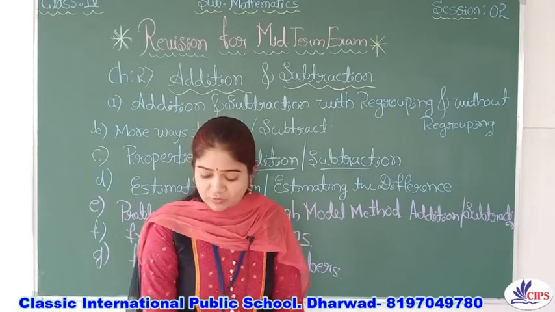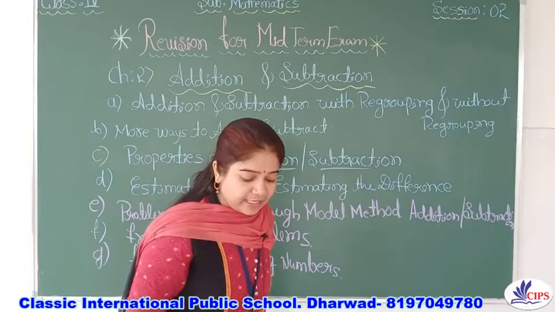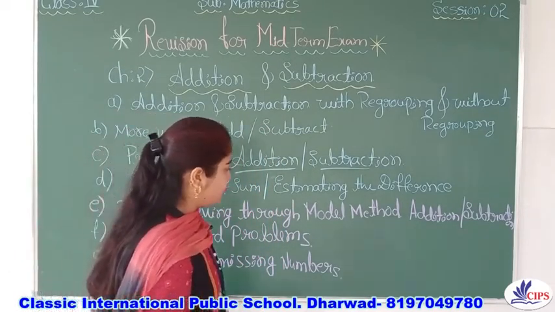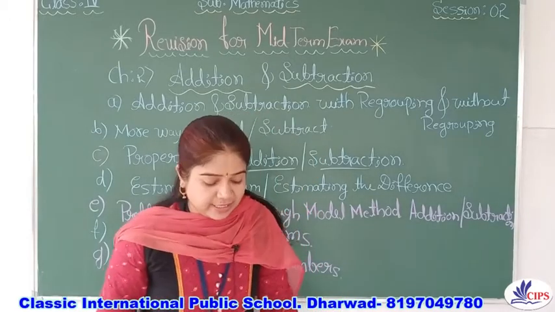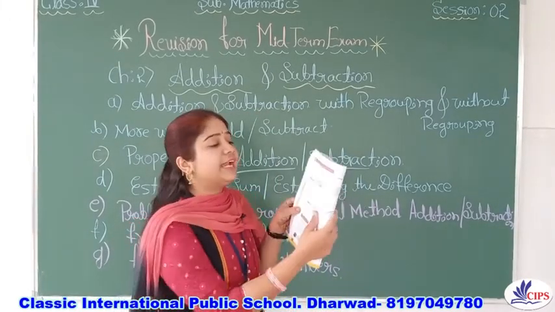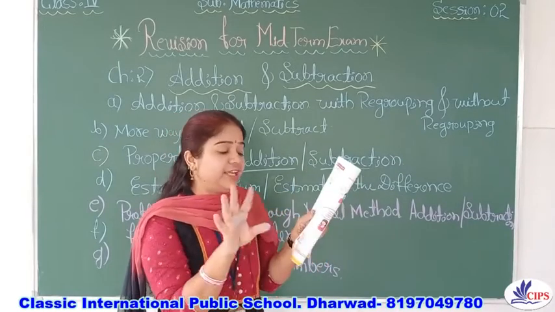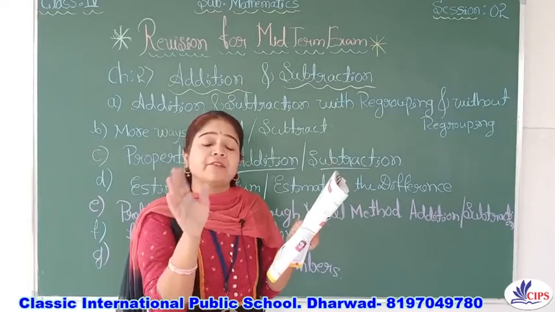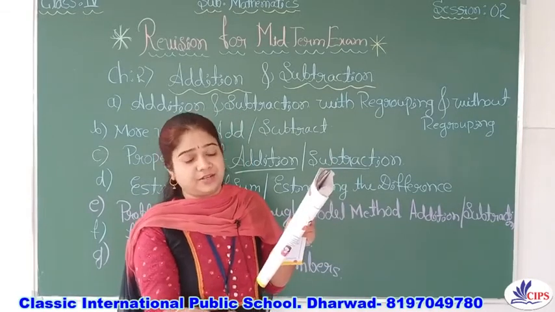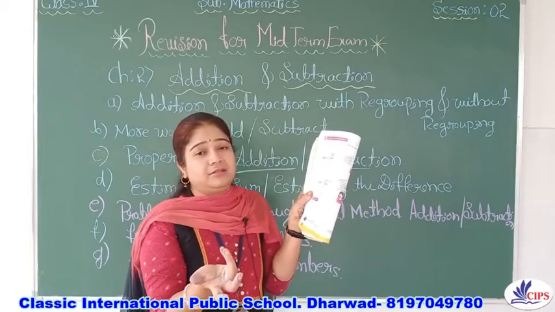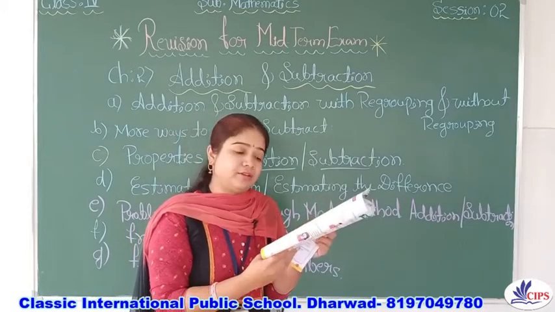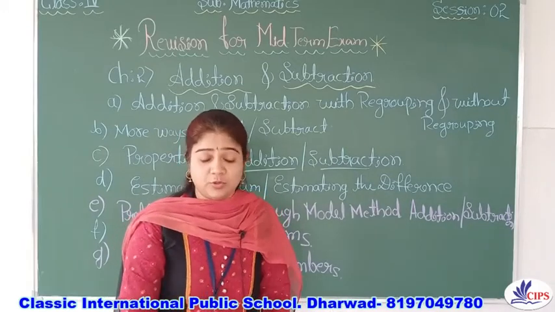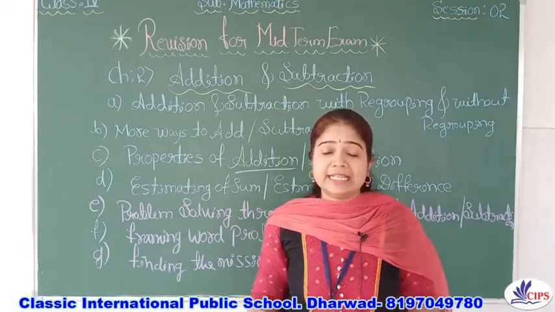And at the last, one more is there, that is combining addition and subtraction. So here is the last point, combining of addition and subtraction. They will give you a mixed criteria, addition as well as subtraction. First you do the addition, afterwards subtraction. Very simple. It is very easy for you. You just try all these sums and get perfect. Okay, so hope you understand this.